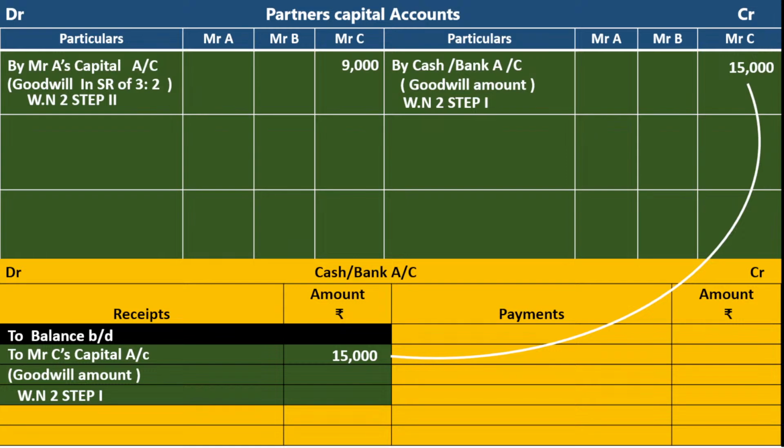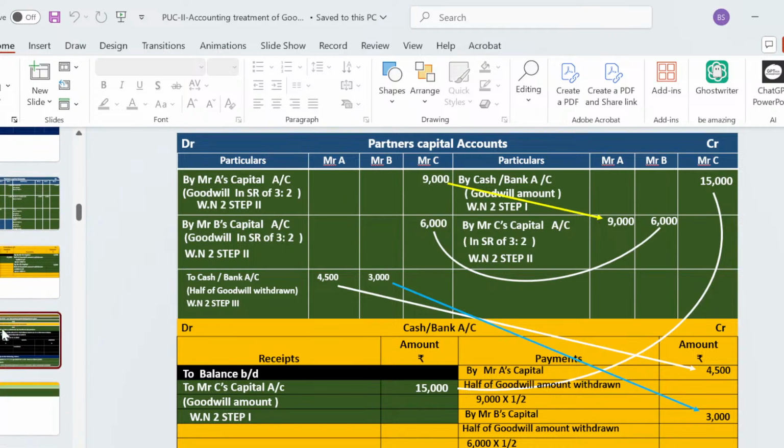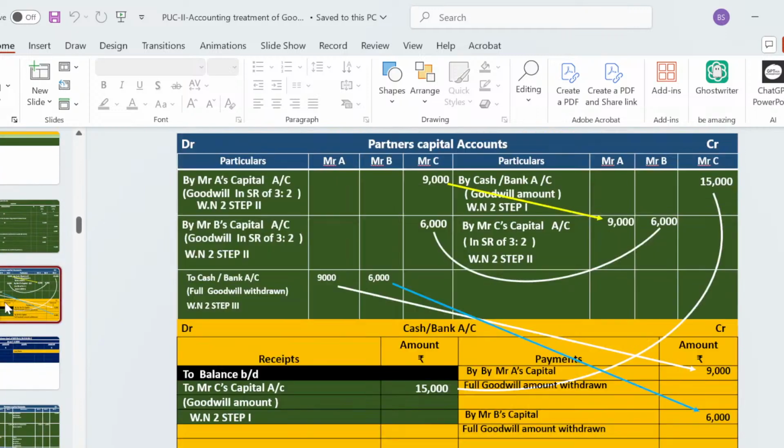Again, Mr. C's capital account debit to Mr. B's capital account. Sorry, here it was written as 'by', you write it as 'to'. It was by mistake. I want to change it. I'll change it. It may be like this in the previous video also.